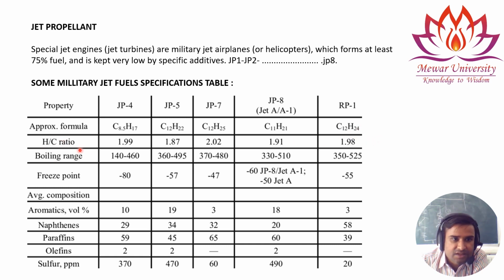The H by C hydrocarbon ratio is 1.99 in JP4, 1.87 in JP5, like this. The boiling range for JP4 is 140 to 460, and 360 to 495 for another grade, like this. For RP1 it is 350 to 525, and the freezing point is given for JP4, 5, 7 and RP1. Now the average composition is given: aromatic volume percentage, naphthenes, naphthalenes, paraffins, olefins, and sulfur in ppm.